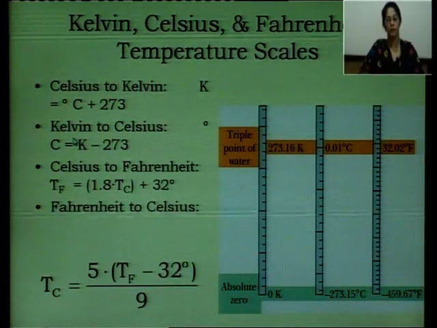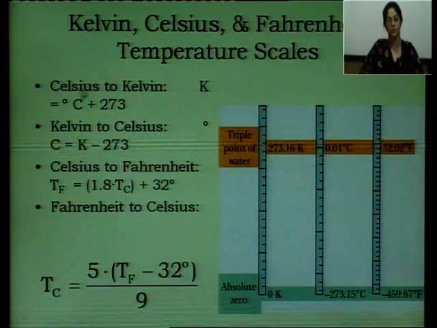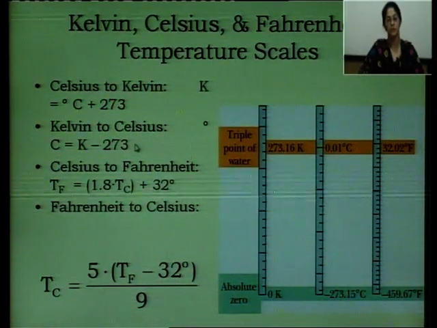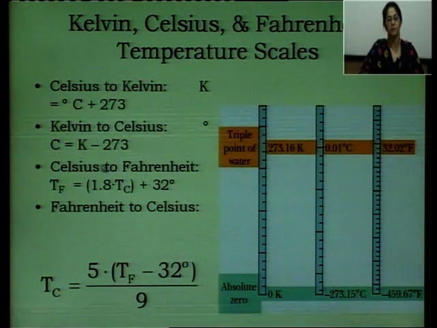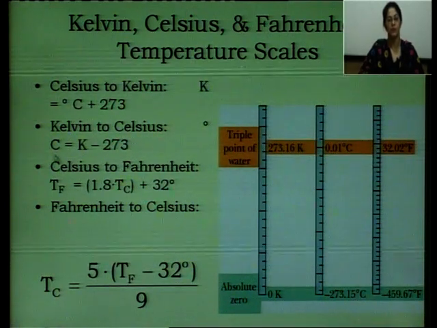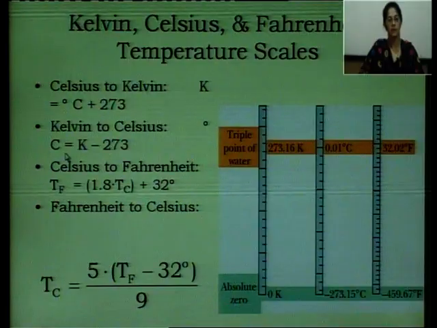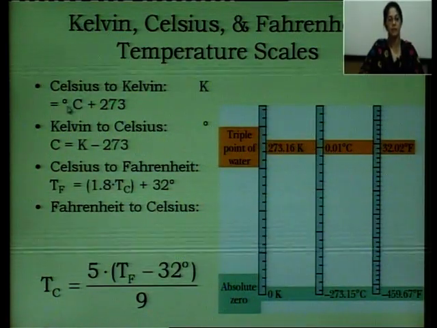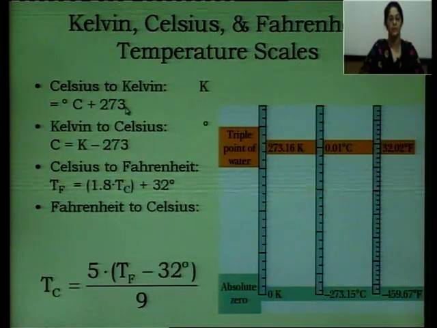Second, when you have to change the temperature from Kelvin to the Celsius scale, subtract 273 from the Kelvin value, and we will get the centigrade or Celsius value. So C is equal to K minus 273, and K is equal to C plus 273.